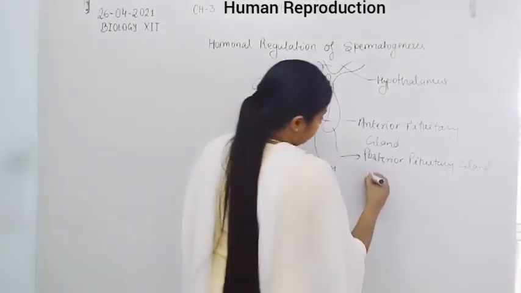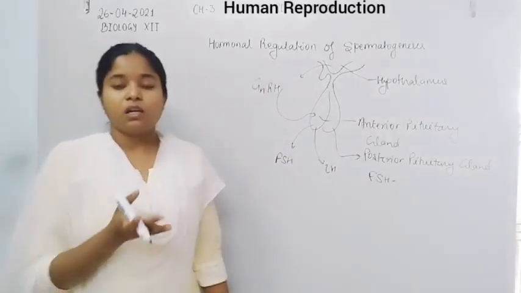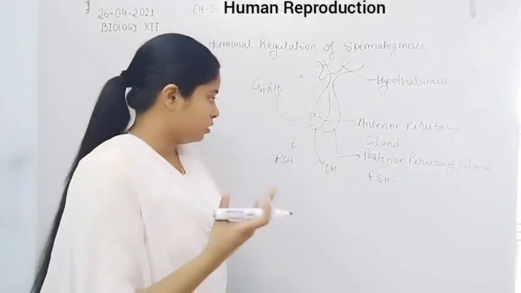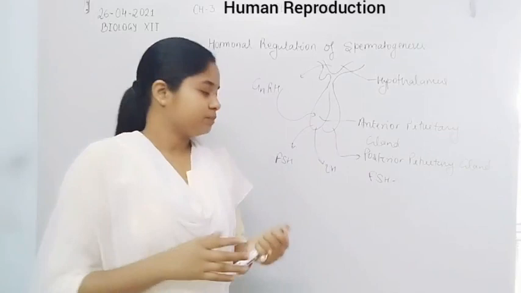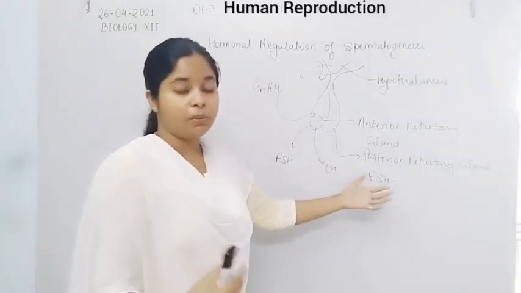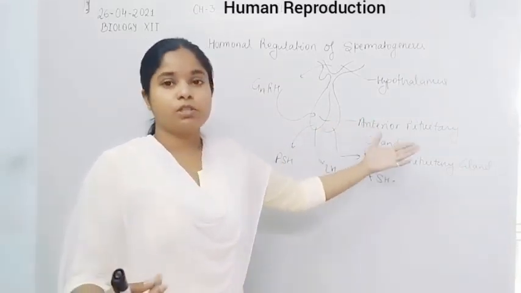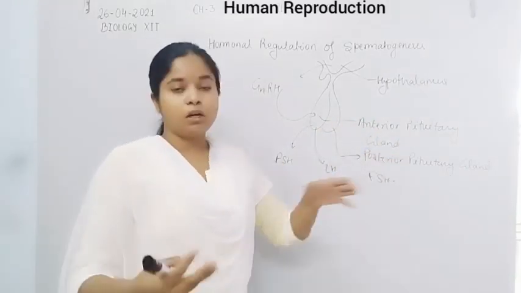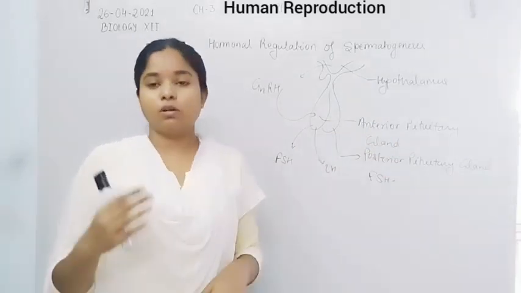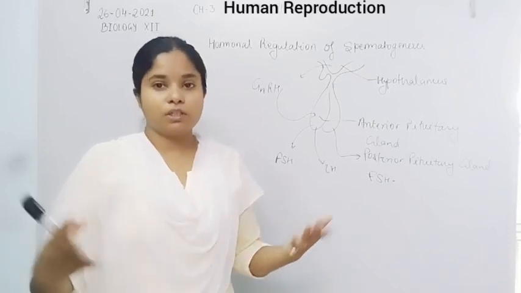As we already know from the previous class, in the endocrinology section of biology, we have discussed how many pituitary hormones are secreted by the adenohypophysis or anterior pituitary gland, and how they act on different cells or gonads for proliferation and differentiation.